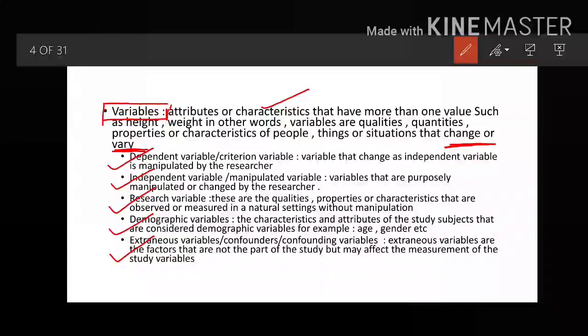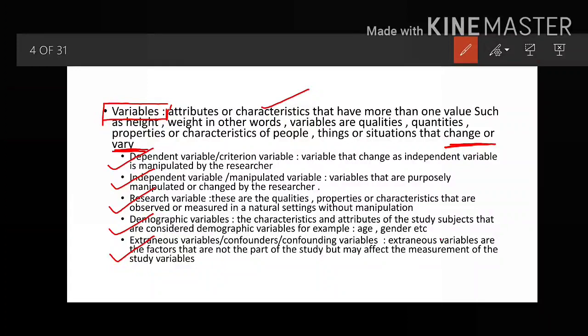I hope the research variable is clear, in which you are not manipulating anything, you are just observing your variable in a natural setting. So that is the research variable.